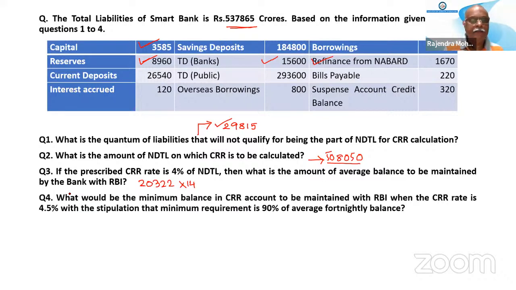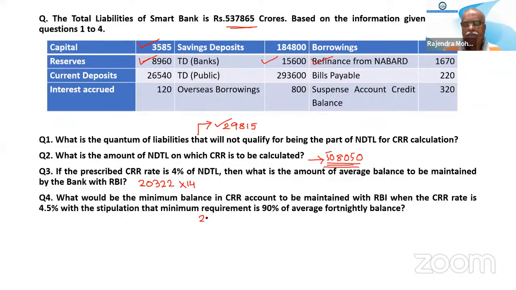Okay. What would be the minimum balance in the CRR account to be maintained with the RBI when the CRR rate is 4.5%, with the stipulation that the minimum requirement is 90% of the average fortnightly balance? Again, a very easy question. So you have to find out what is the 4.5%. So 4.5% of 508050. 20576.